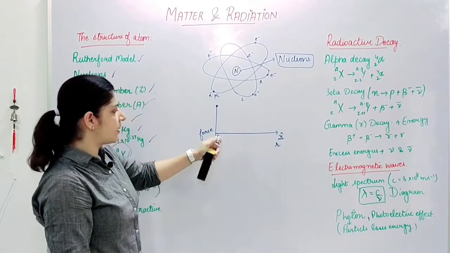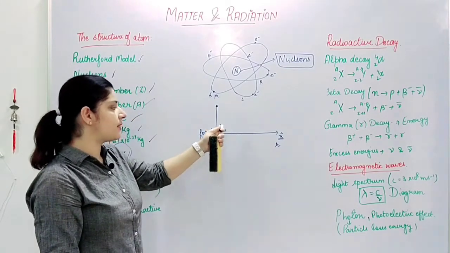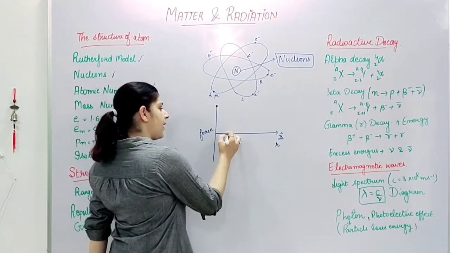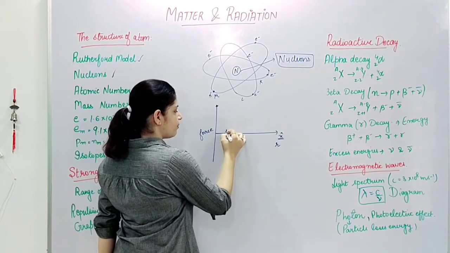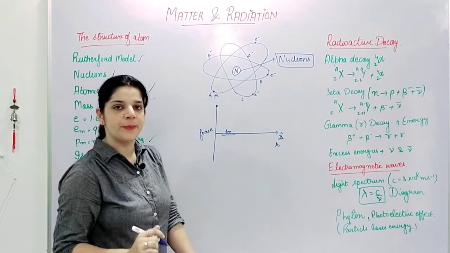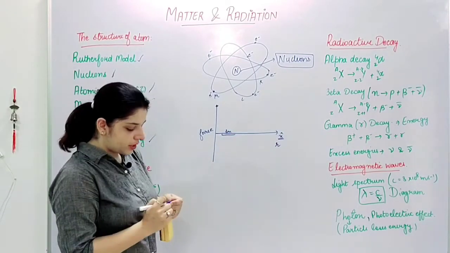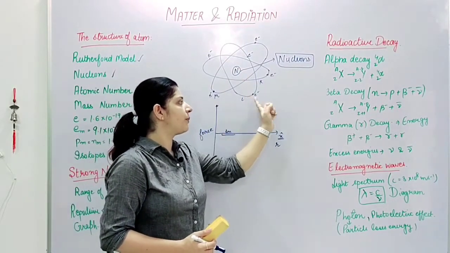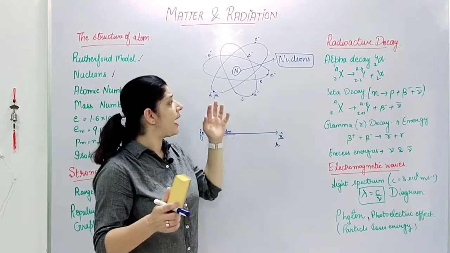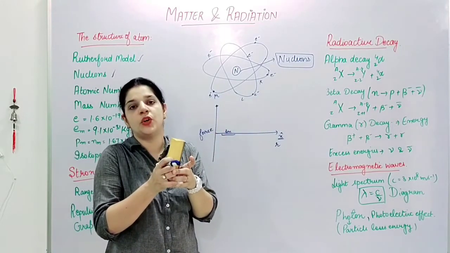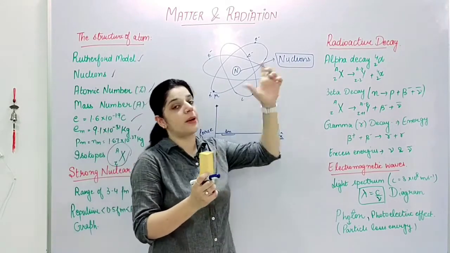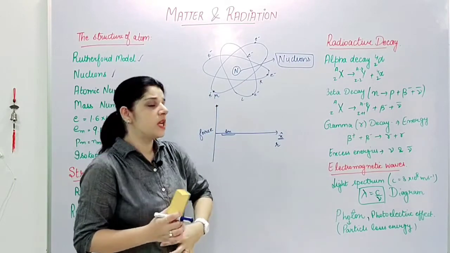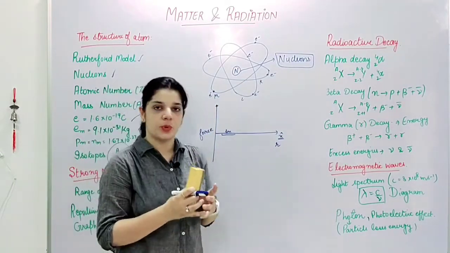So we say when the distance is around, I'll say this is the range of femtometers, right? So I'm saying my nuclear force is preventing protons from getting attracted to electrons, and it is binding these nucleons all together.